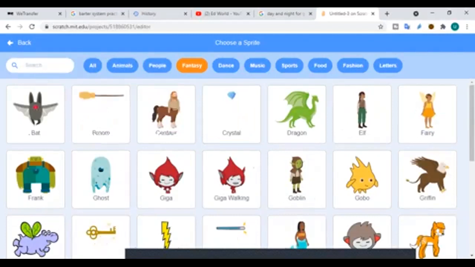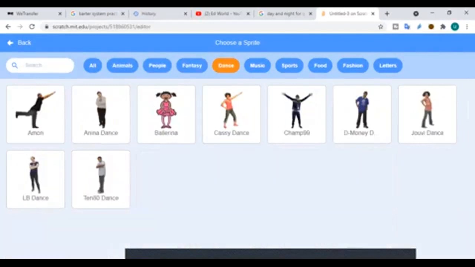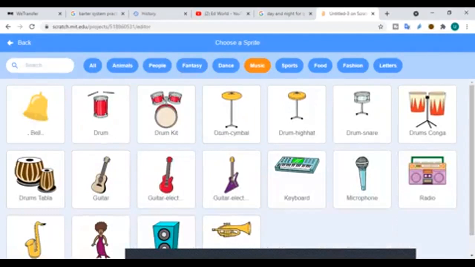If you click on fantasy, you have sprites from the fantasy world. Then you have dancing characters, like Cassie Dance, D-Money, and Joey Dance. Then we have musical instruments, like the microphone, radio, guitars, and drum conga.